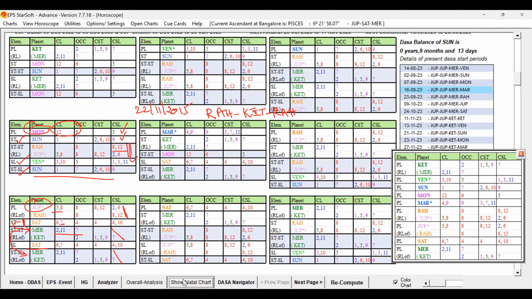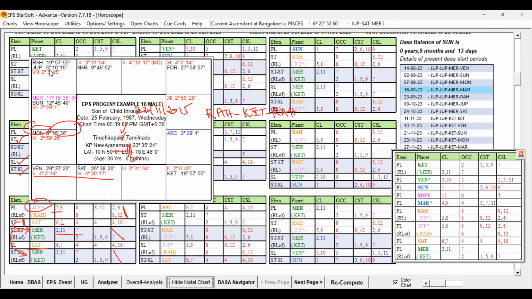Rahu is posted conjoined with the Jupiter, right? So that way that Jupiter support is also present, and Jupiter is also not so good a planet. But that Jupiter is getting the support from the Venus, because Venus is indirectly conjoined with Rahu also.